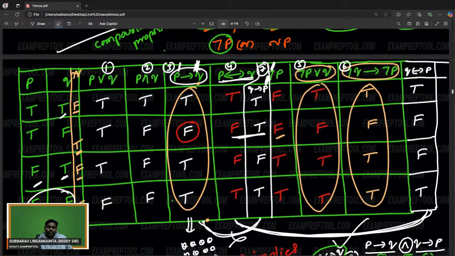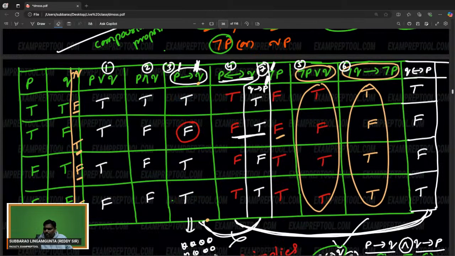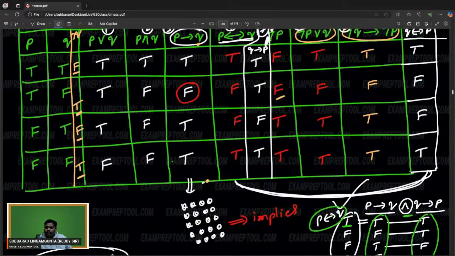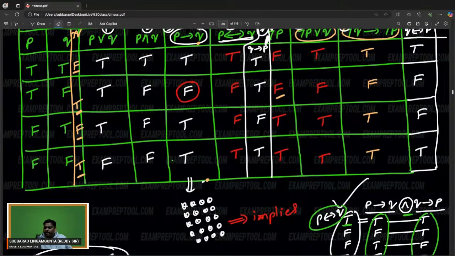The purpose of this is I want to introduce what is the AND operator, what is the OR operator, what is single implies, what is double implies, and what is the relation. Today's class is only for introduction, basics purpose. Other than this, nothing else. If you have any little doubt, let me know, I will help you. Observations also I have written.